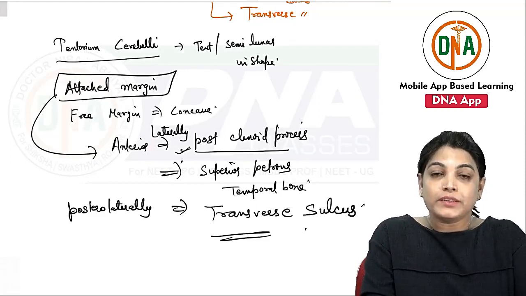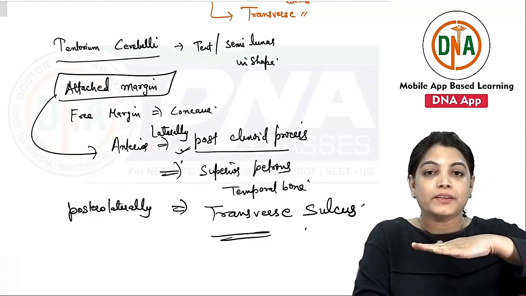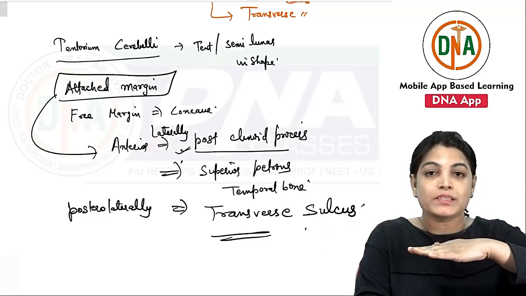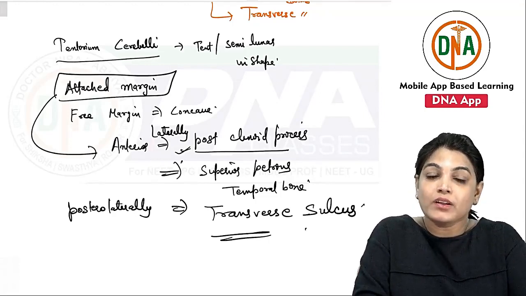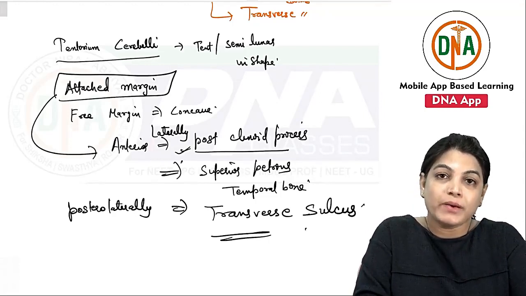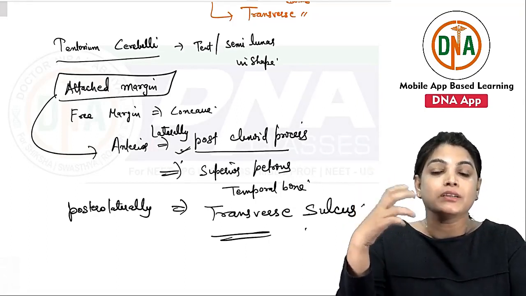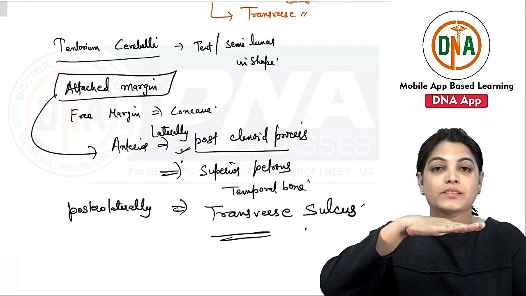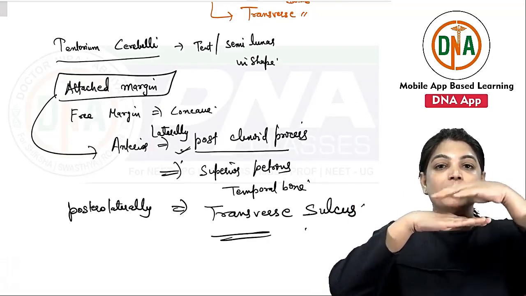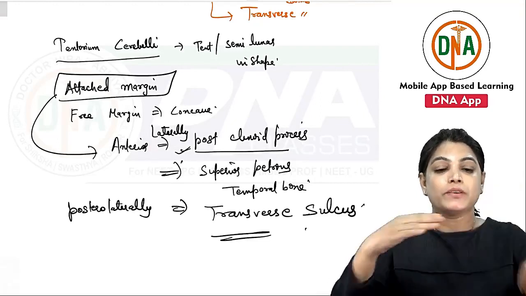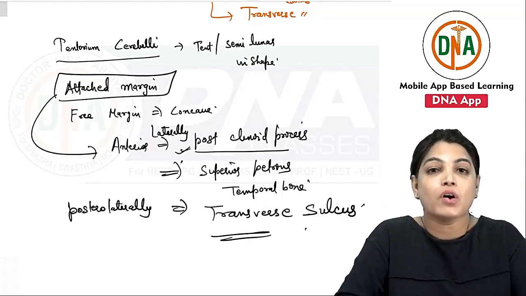What is the importance of tentorium cerebelli, which I want to explain? Actually, tentorium cerebelli is a shelf-like dural septum which is separating two important structures. It is separating the occipital lobe of the cerebrum from the cerebellum. The cerebellum is lying lower down, and above it there is a shelf-like structure called tentorium cerebelli. Below it lies the cerebellum, and above it lies the occipital lobe of the cerebral hemisphere.